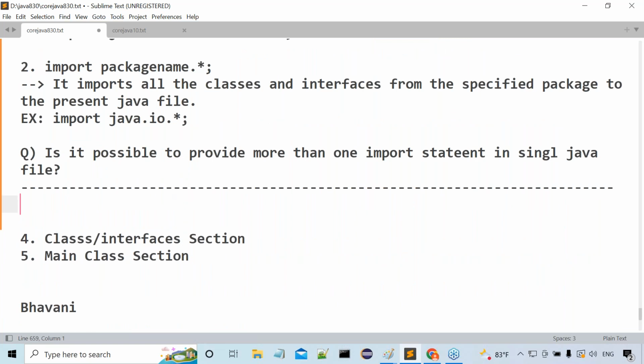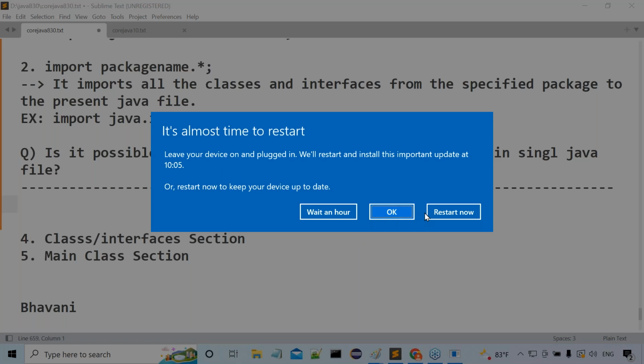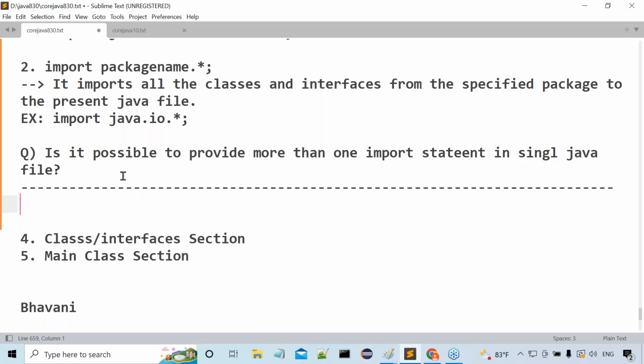Is it possible to provide more than one package declaration statement in a single Java file? No, more than one package declaration statement is not possible. Am I right or not? But is it possible to provide more than one import statement in a single Java file? The answer is yes.